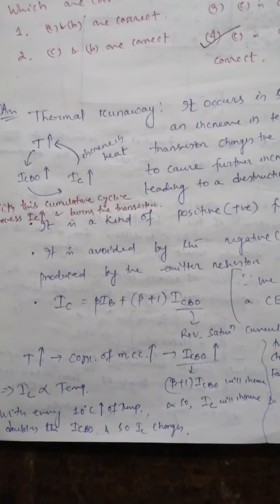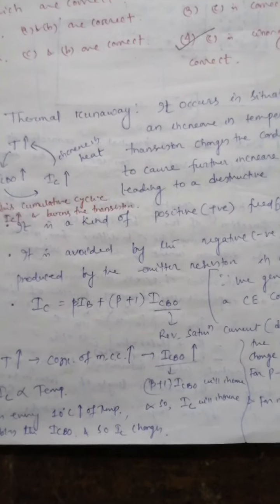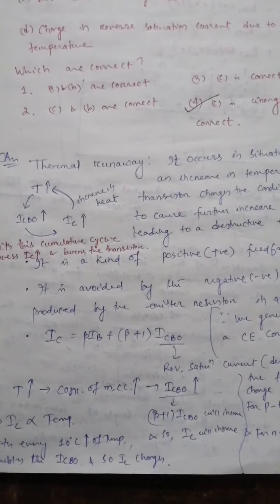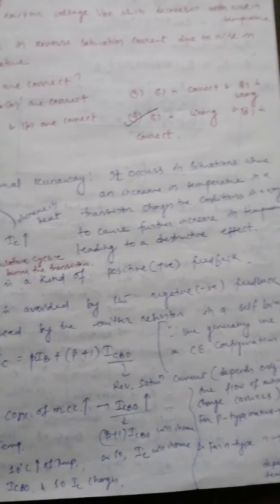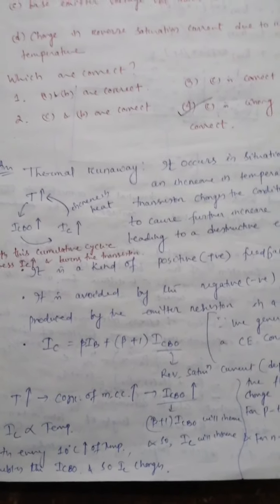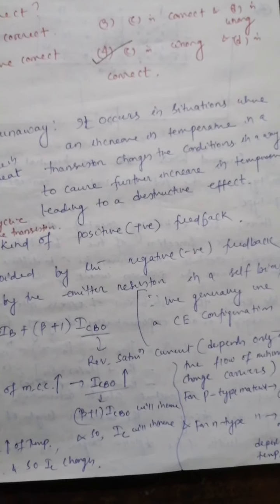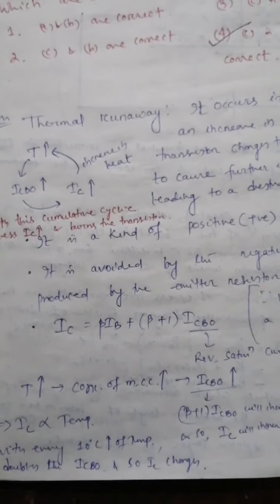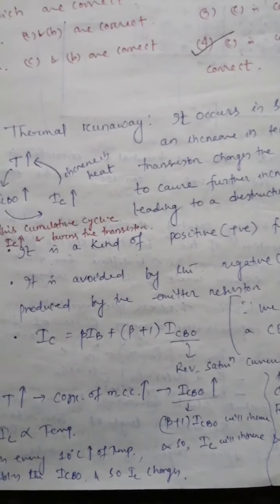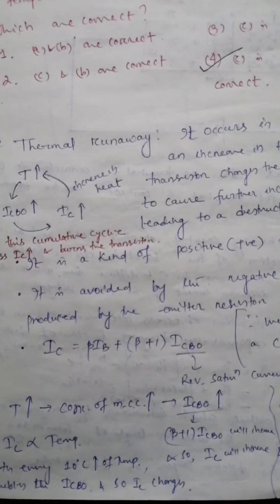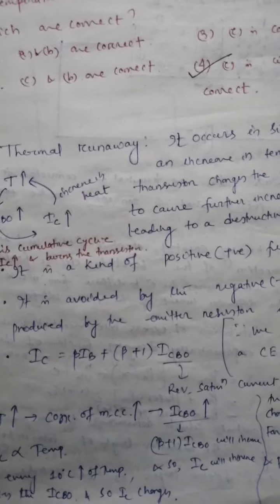Okay, and now I will discuss some more analysis of what happens with the change in reverse saturation current due to rise in temperature. That means I will analyze option D here. So we generally use a common emitter configuration in a transistor, and here we know that IC or collector current equals beta IB plus (beta plus 1) ICBO.